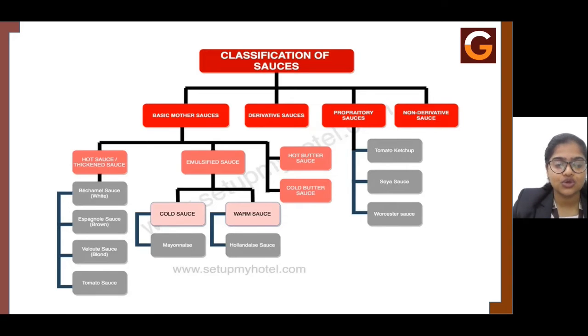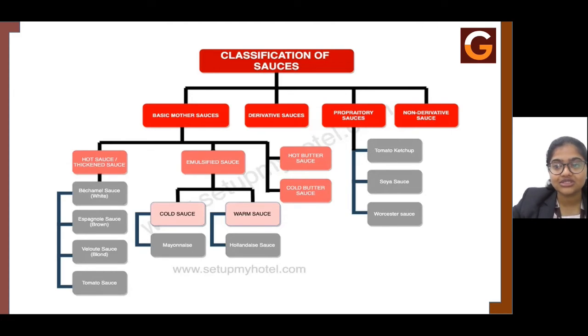Now, this tomato sauce is one of the most important sauces of your mother sauces, where the name itself explains that here the tomato puree is used along with certain herbs and flavors, and then it is cooked for a longer period of time until the acidity or the bitterness has been removed, and then it is used as a base for many other preparations. One basic example is when we're having a pasta with red sauce. Here, the tomato is used as a base. Now, this is what is called the tomato sauce.